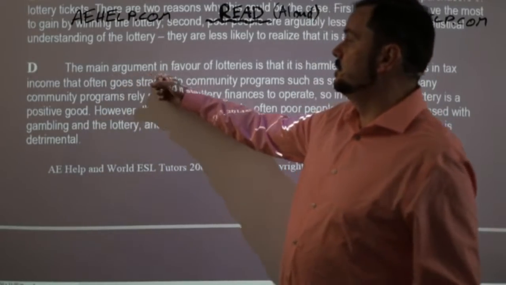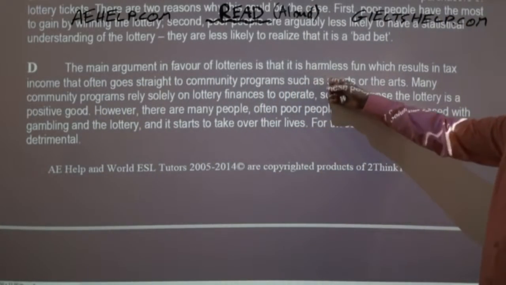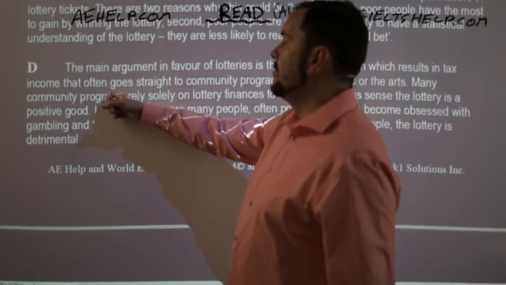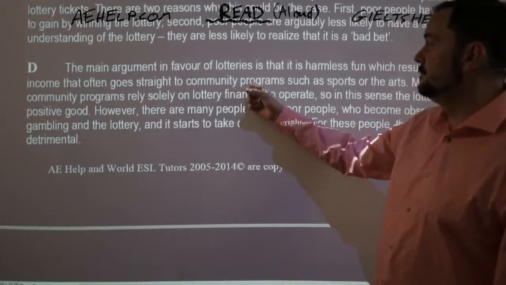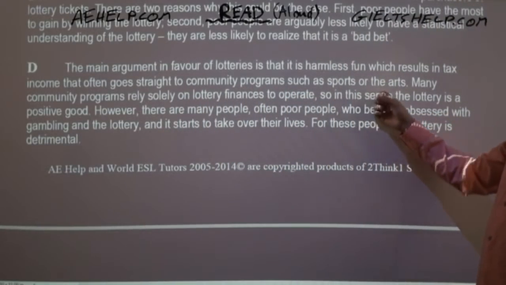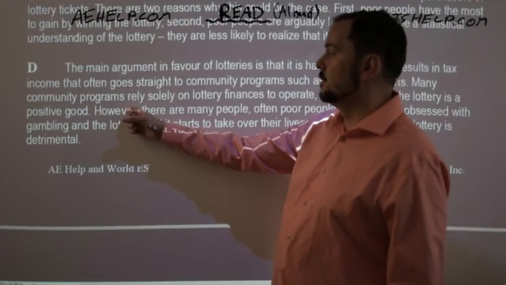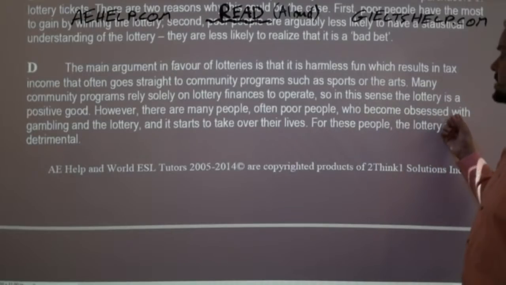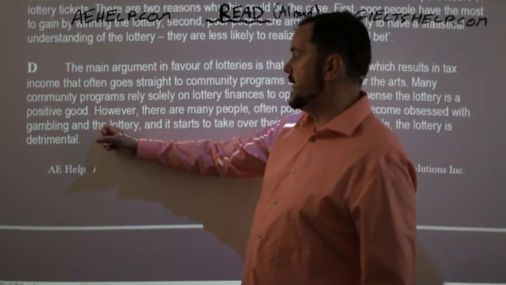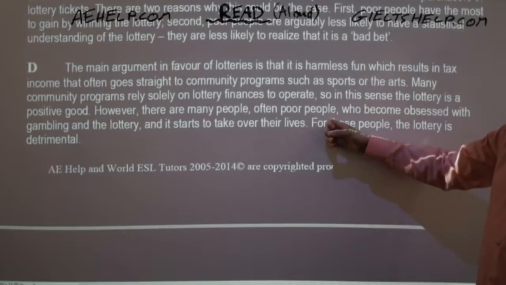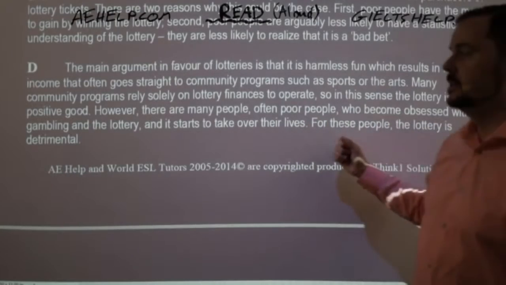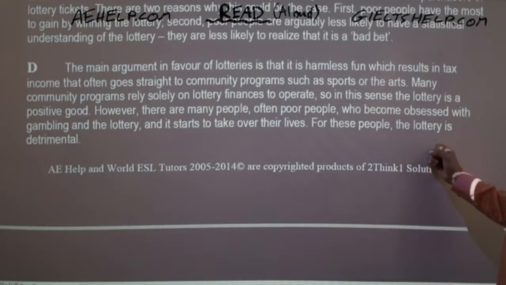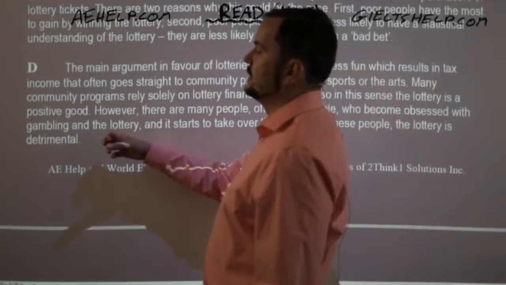All right. So here we go with D. The main argument in favor of lotteries is that it is harmless fun, which results in tax income that often goes straight to community programs such as sports or the arts. Many community programs rely solely on lottery finances to operate. So in this sense, the lottery is a positive good. However, there are many people, often poor people, who become obsessed with gambling and the lottery, and it starts to take over their lives. For these people, the lottery is detrimental.